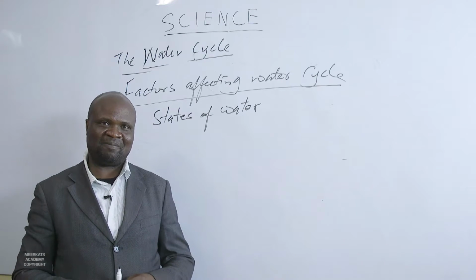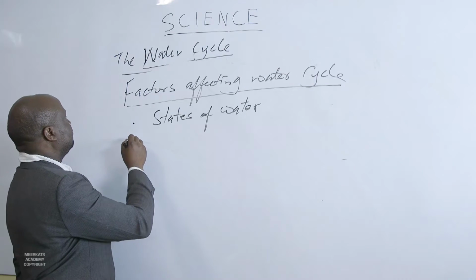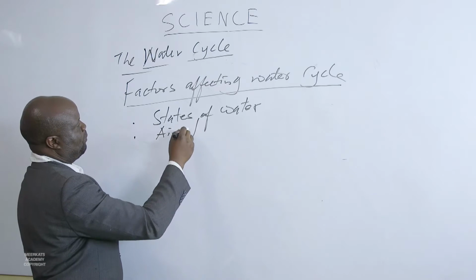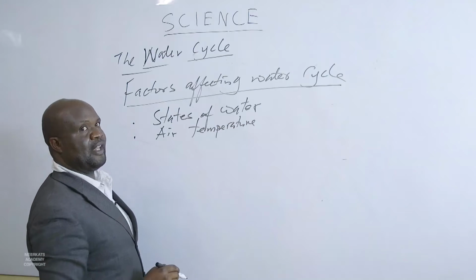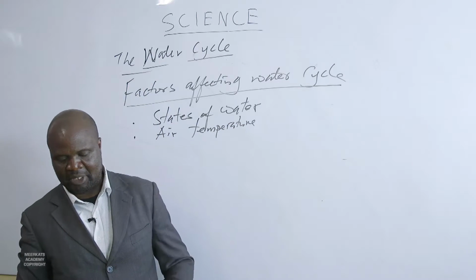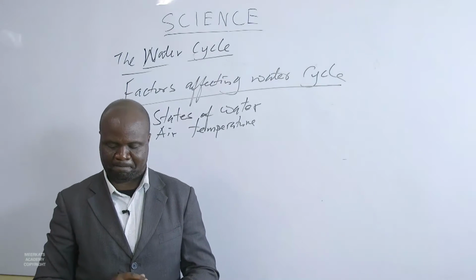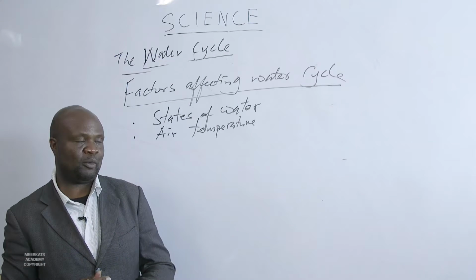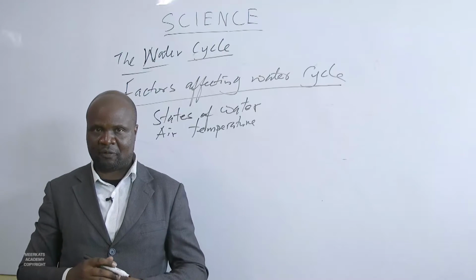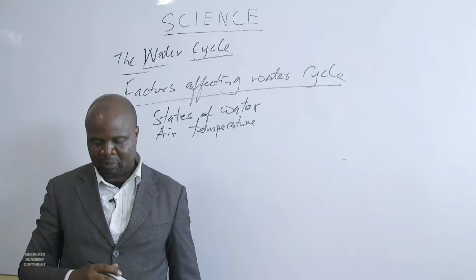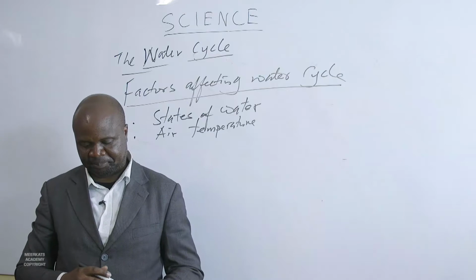Another factor that affects the water cycle is the air temperature. Air temperature affects the rate of evaporation from bodies of water to the atmosphere.